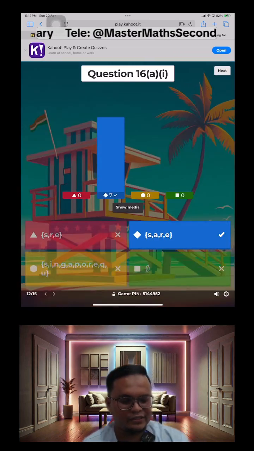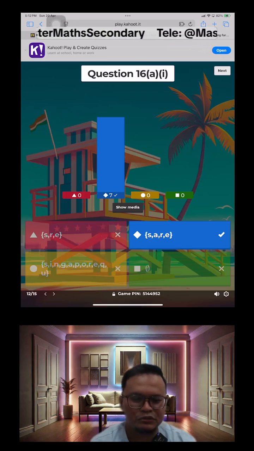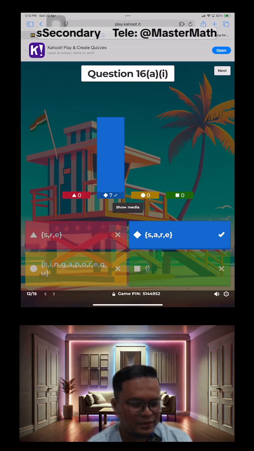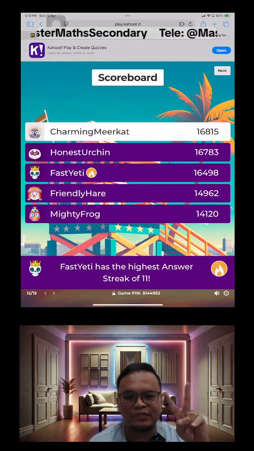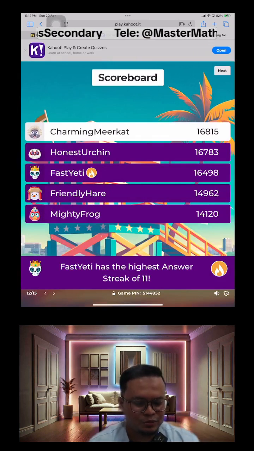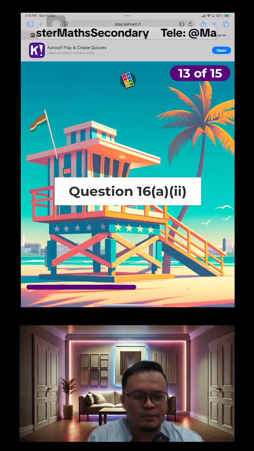Oh, everyone got this correct. Alright, so this is, I think, quite easy. You all still remember, right? Set notation is quite new, still quite fresh in your mind. Okay, let's look at 16A part 2. Any changes to the leaderboard? Okay, we're left with just 2 more parts, so not many parts left. Let's see what's going to happen in the next 2 questions.